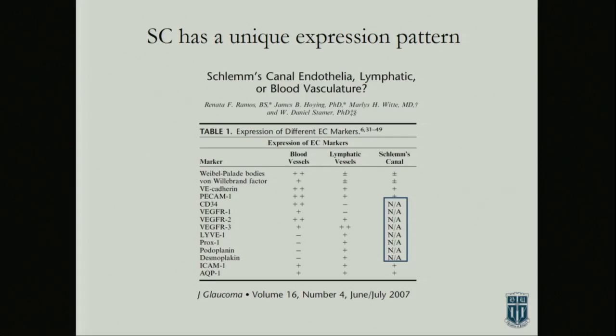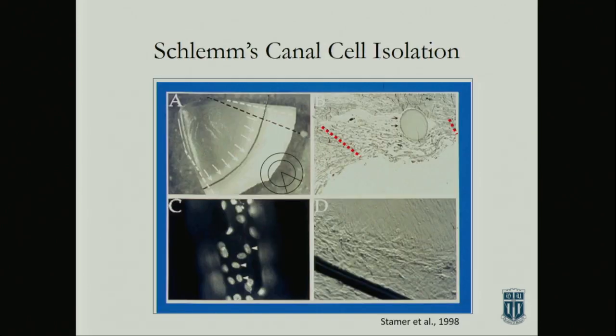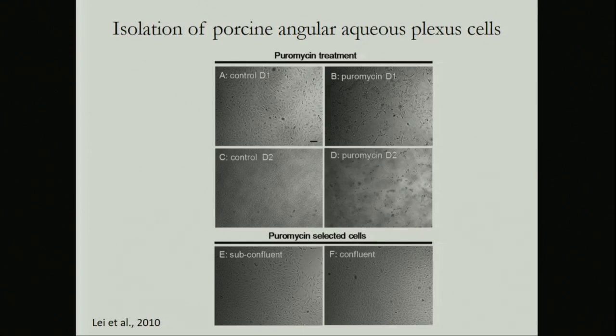SC is another weird cell. It's part lymphatic. It has lymphatic markers and it also has endothelial markers. We've developed methods to isolate them. You put a suture into the canal. It's really easy to feed a suture into Schlemm's canal. And when you start isolating TM cells, that's the easiest way to get going, so that you can actually see the tissue. The TM will be in front of that. And then you let the cells grow onto that suture, and then you remove it later on. Endothelial cells don't like a bare collagen surface, and the suture is covered with collagen. You can also do it that way, or as an alternative, use porcine angular aqueous plexus cells.